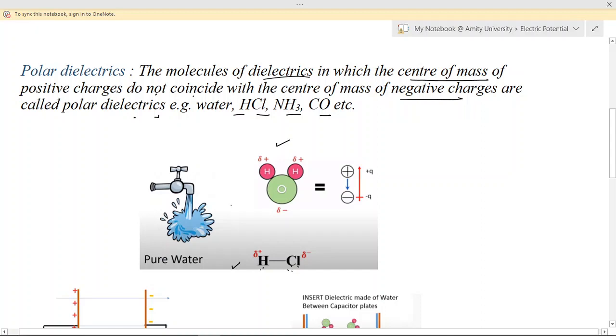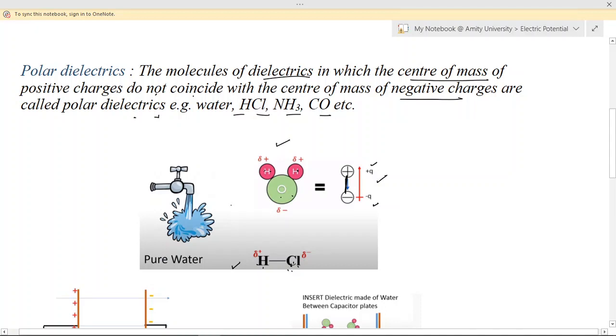So there is a certain separation or a certain distance between the center of the positive and the negative ion, so that they behave as an electric dipole. You know, they are the equal and the opposite charges which are separated by a small separation. Same way in case of water molecule also, we can see two hydrogen ions. The positive ions are the hydrogen ions and the negative is the oxygen, this one, right?